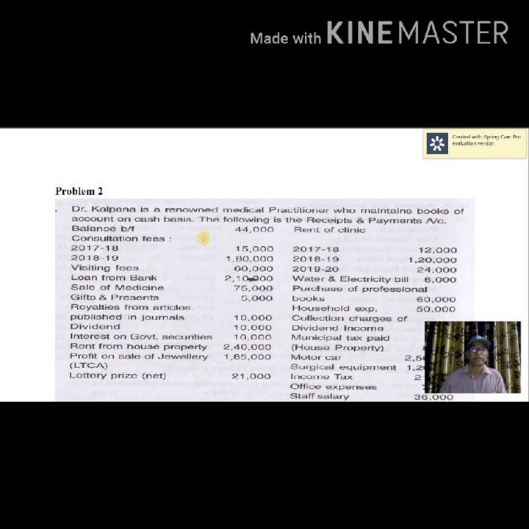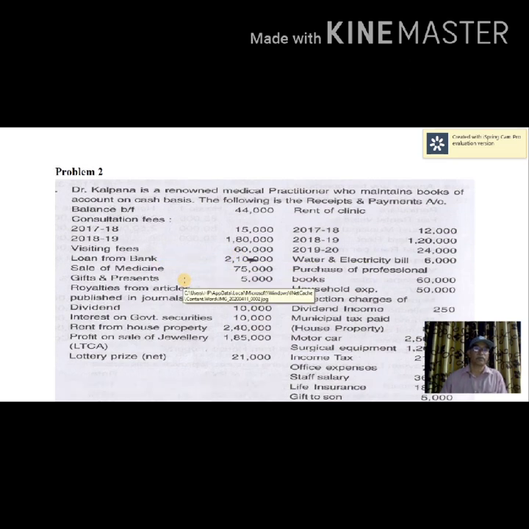So 15,000 as well as 1,80,000 both are to be taken. Visiting fees 60,000, that is also an item of professional income of a medical practitioner. Loan from bank, that is not a professional receipt, but interest on loan, it is professional expense.